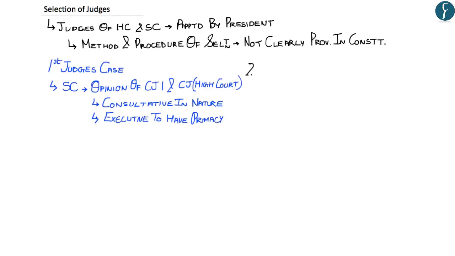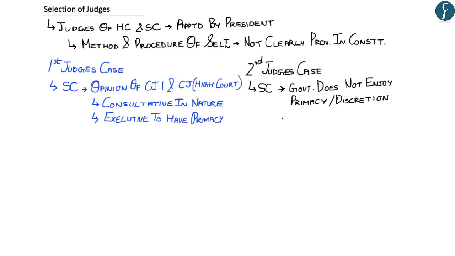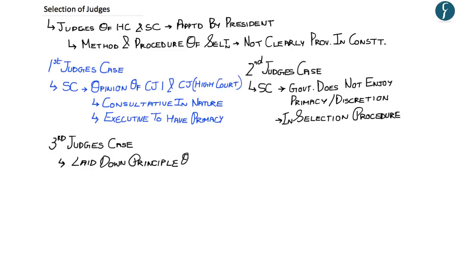But in the second judges case, which occurred in 1993 in the SC Advocates on Records Association vs Union of India case, the Supreme Court emphasized that the government does not enjoy primacy or absolute discretion in selection of Supreme Court judges. And similarly, in the third judges case, the ruling in the second judges case was further elaborated and articulated by another 9-judge bench, which is effectively known as the third judges case. And this case effectively laid down the principle of the collegium system.